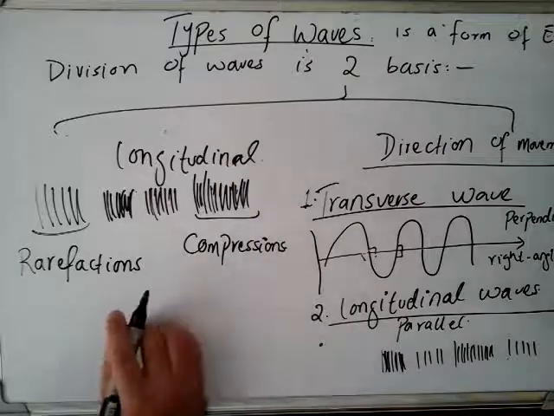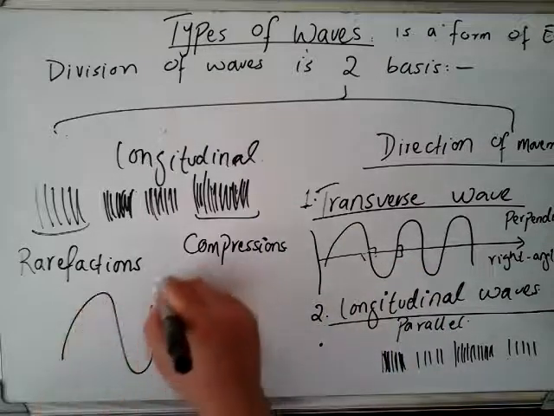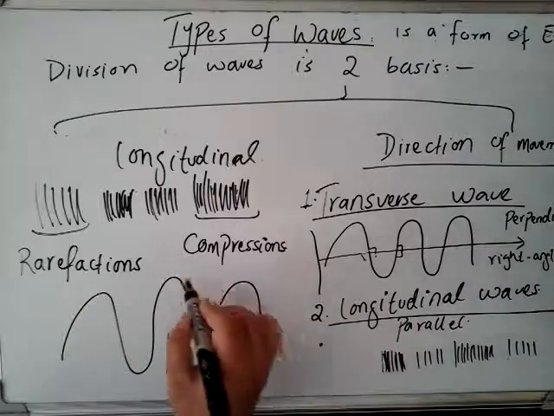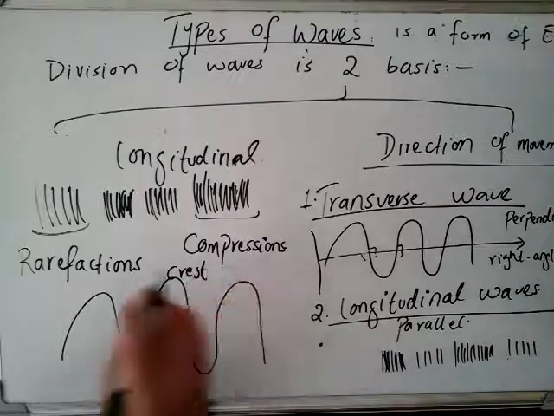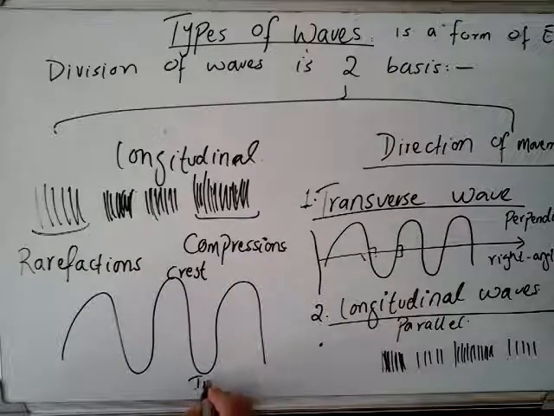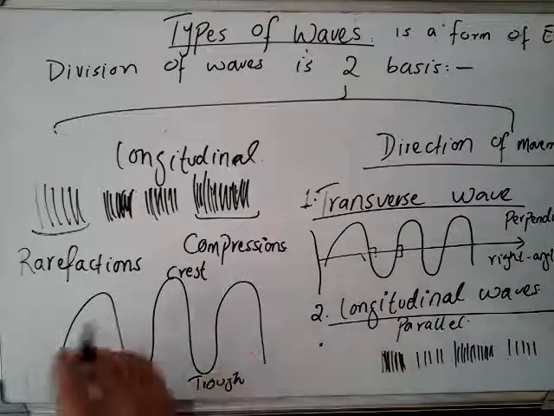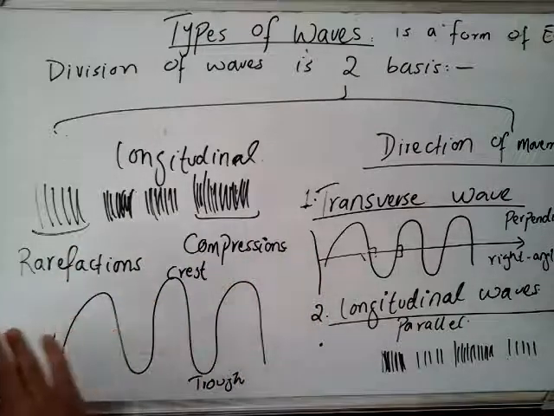On the other hand, a transverse wave moves up and down. The upper portion of the wave is called the crest and the lower portion is called the trough. So this is how the wave moves.